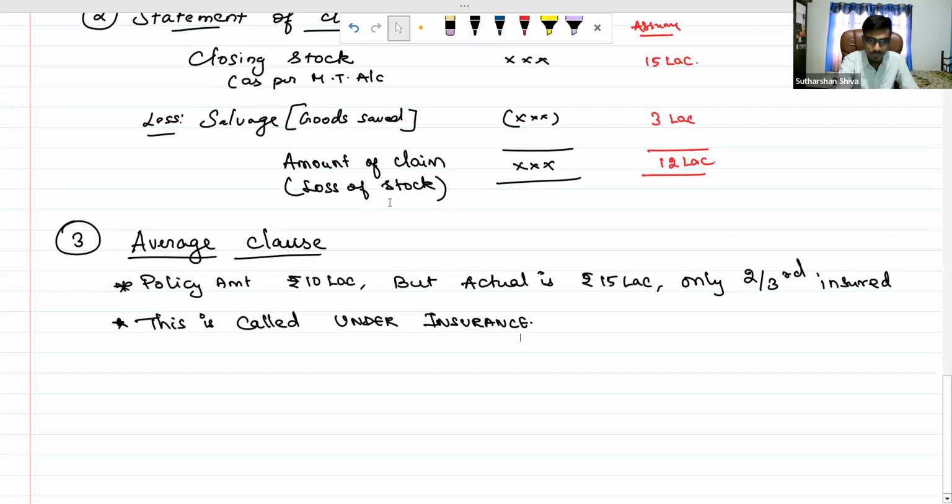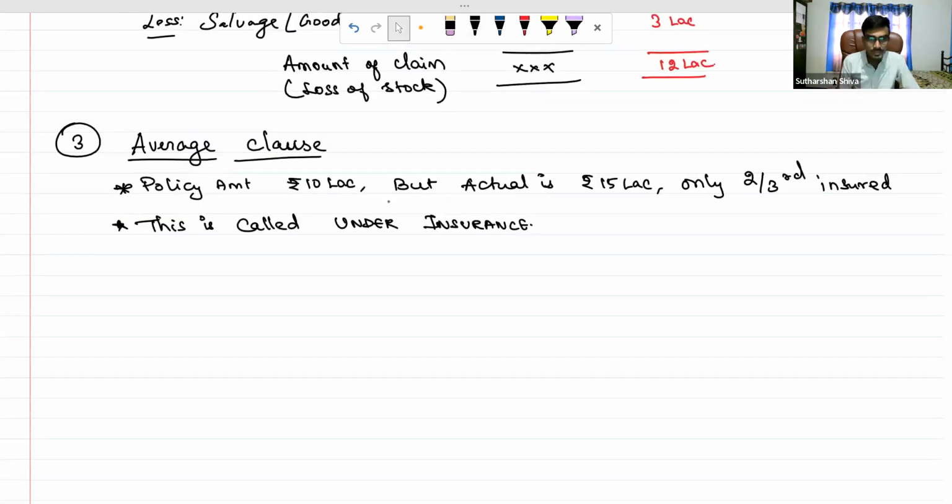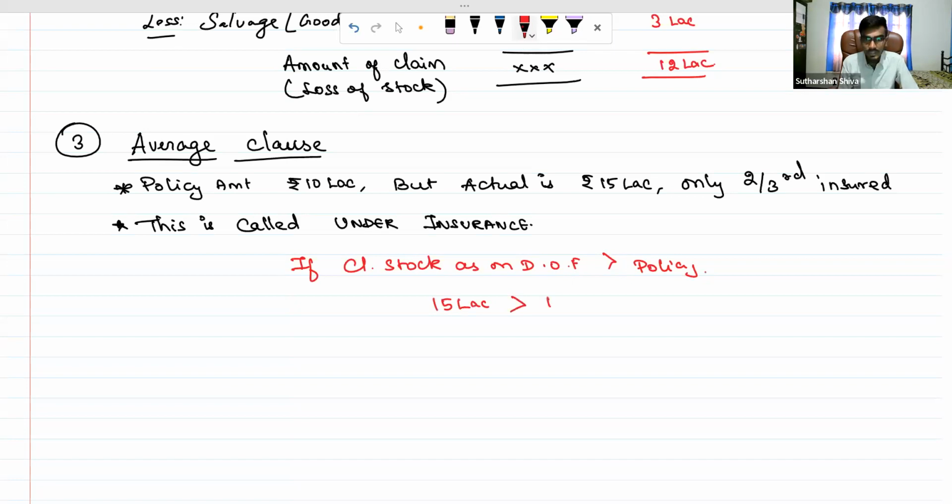Suppose closing stock as on date of fire is greater than policy value: 15 lakh is greater than the policy value of 10 lakh.